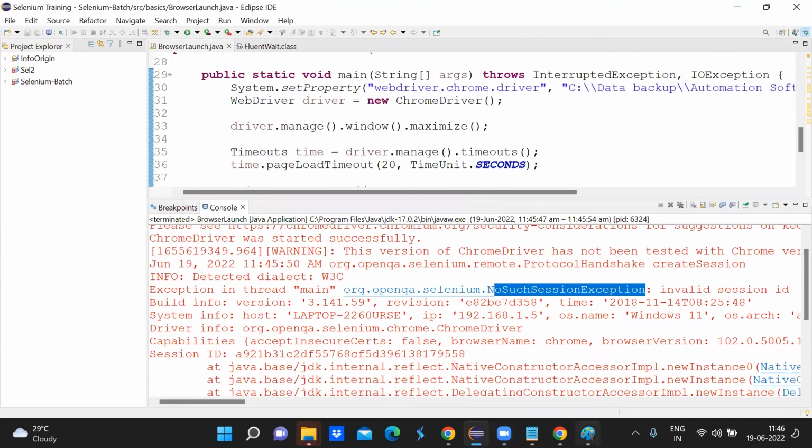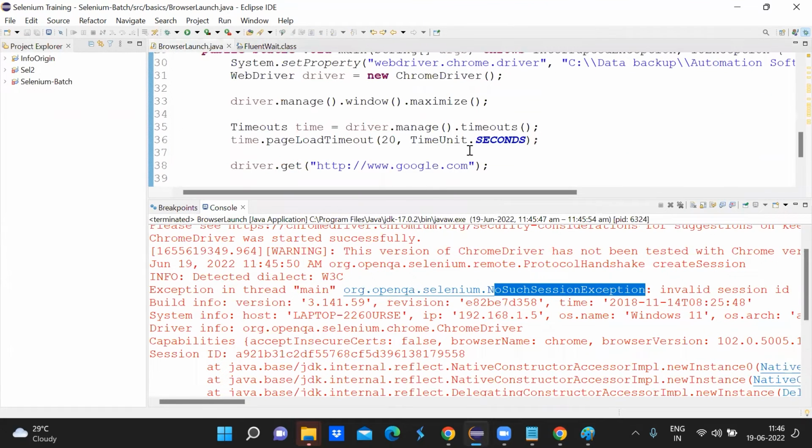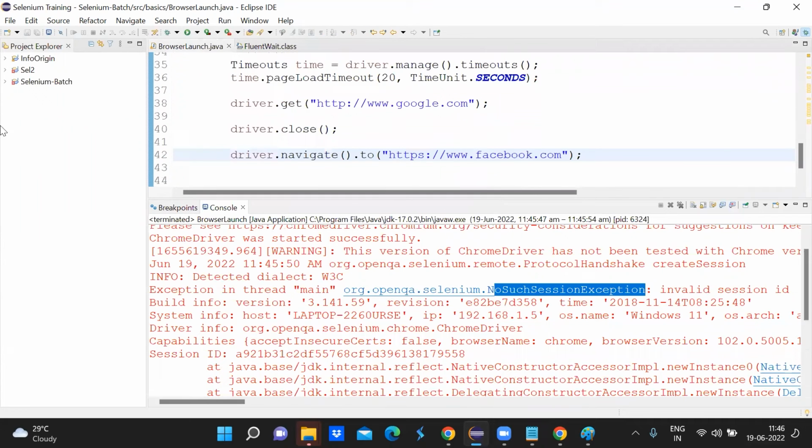There could be a WebDriver exception also because the WebDriver is closed and you are trying to navigate to this URL using the driver, which is already closed. So you get no such session exception or WebDriver exception. One more thing I wanted to confirm is when versions are different.